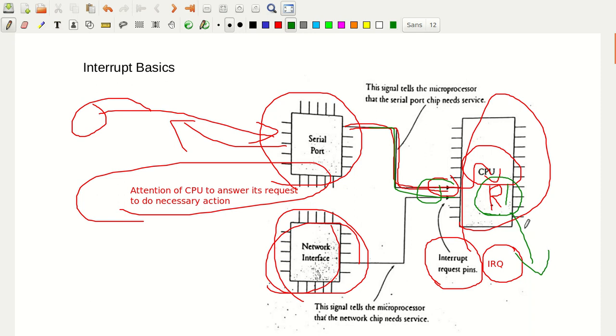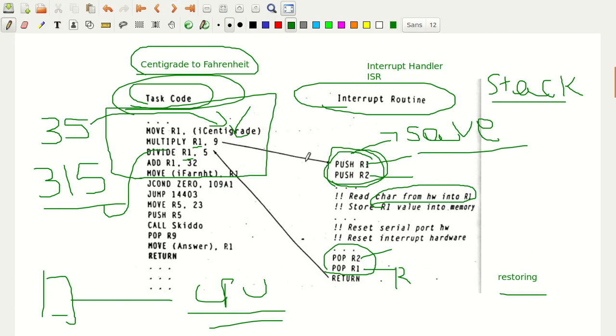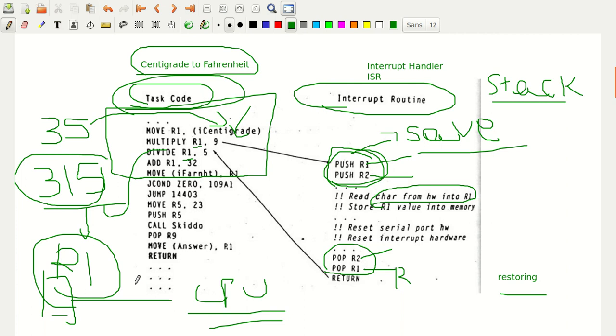Imagine what happens if the character that is read is saved in the register R1. 315 will be overwritten, and what is going to be saved in R1? That character value, the ASCII value of the character. Maybe it could be some hexadecimal value, some other value you get, but definitely not this value.